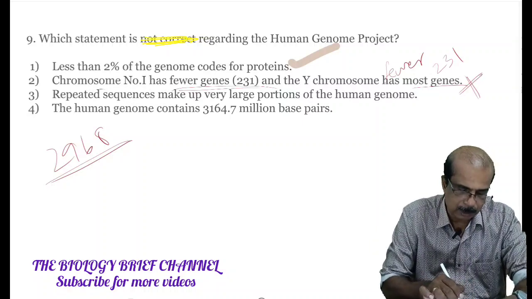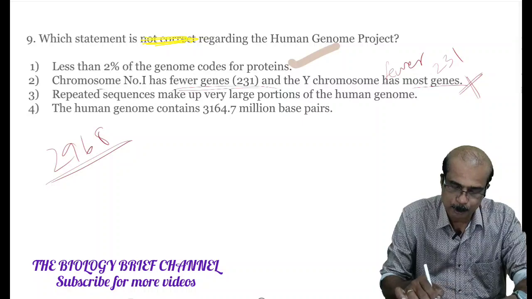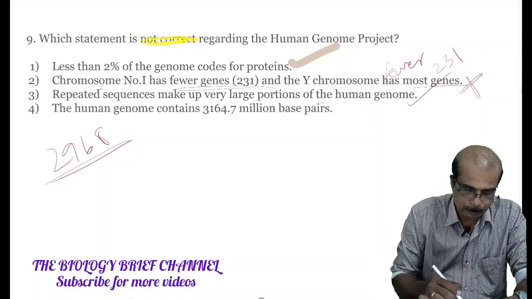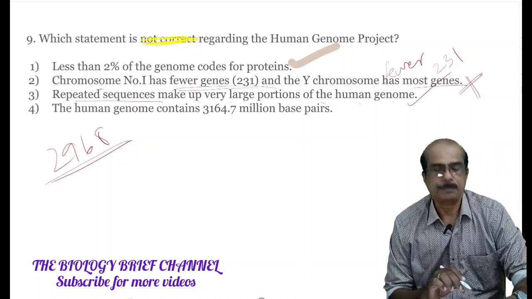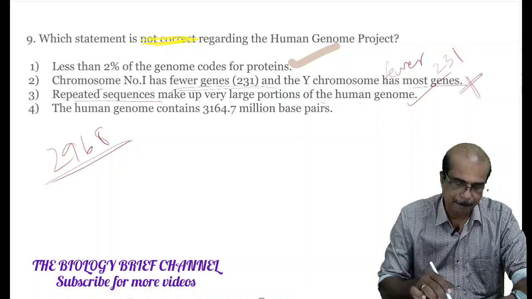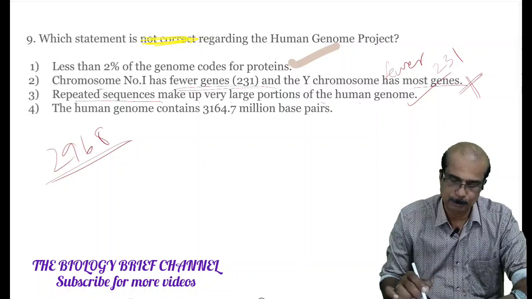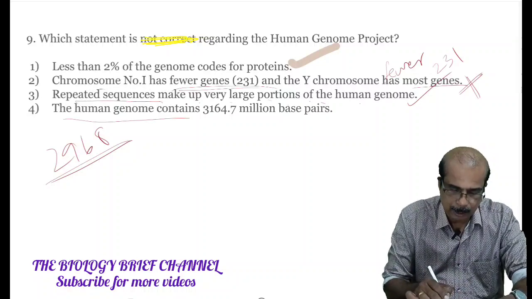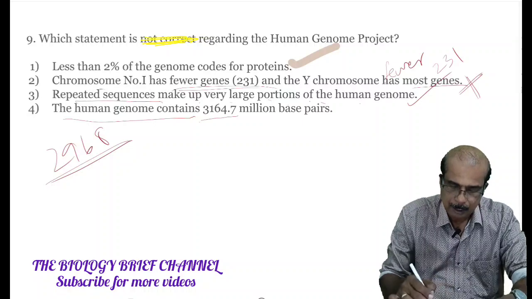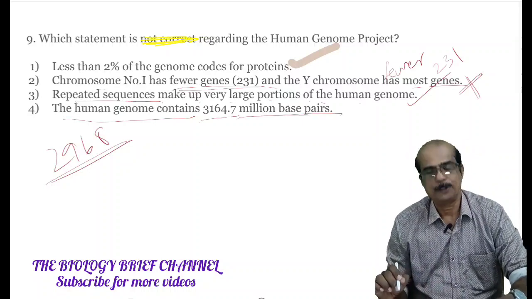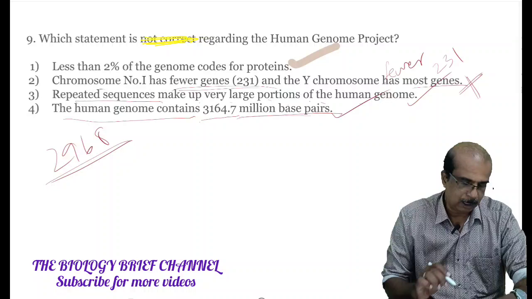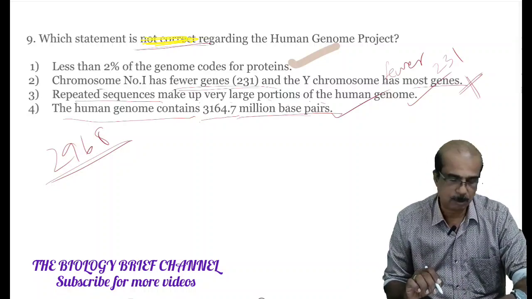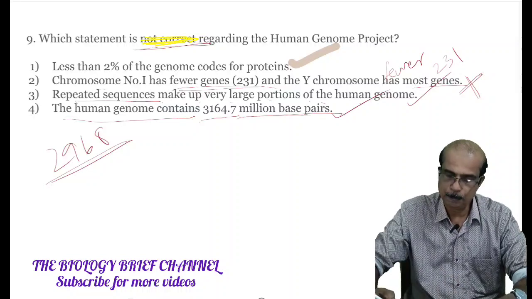The repeated sequences make up very large portions of the human genome. Correct statement. The repeated sequences or the repetitive DNA or satellite DNA make up very large portion of human genome. Correct statement. The human genome contains 3164.7 million base pairs. It is also a correct statement. So 1, 3, 4 are correct. Here asked not correct, which is not correct. Our answer is second option.